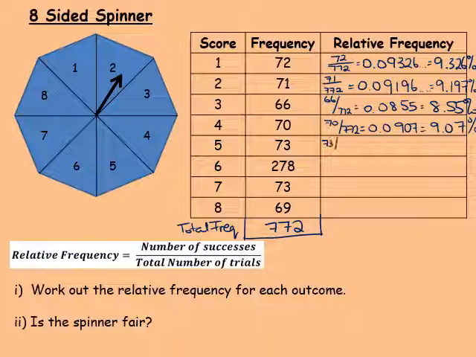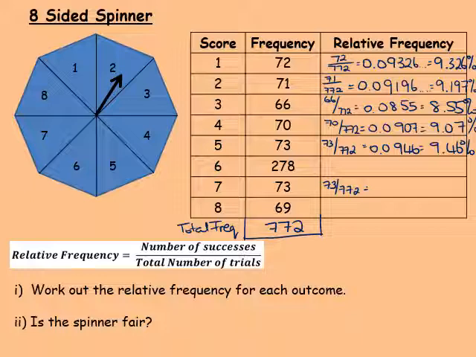So 73 out of 772. That's actually repeated here, so I'm just going to do it all at the same time. So 73 divided by 772 is equal to 0.0946. So 9.46%.